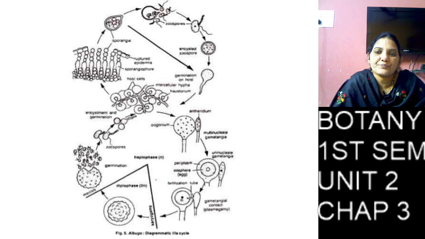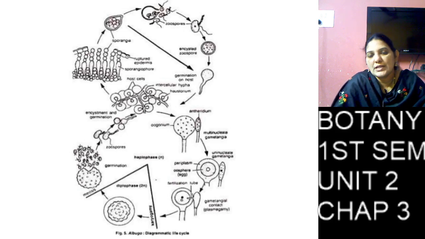So the conidia germinate by the direct method. Here the round-shaped conidium forms one germination tube, and it enters into the host cell and forms mycelium.